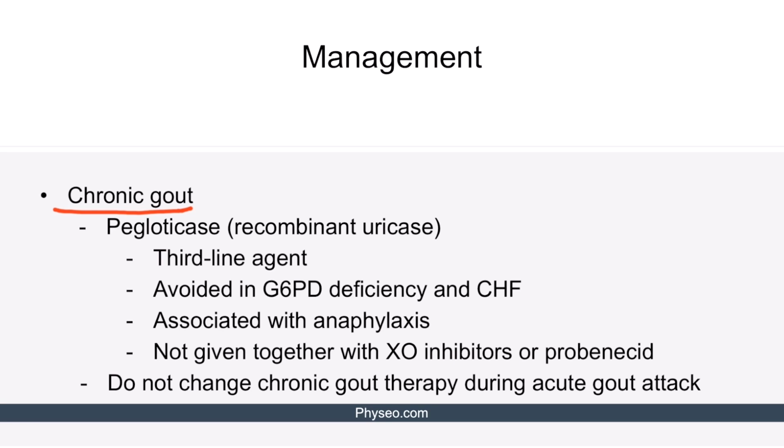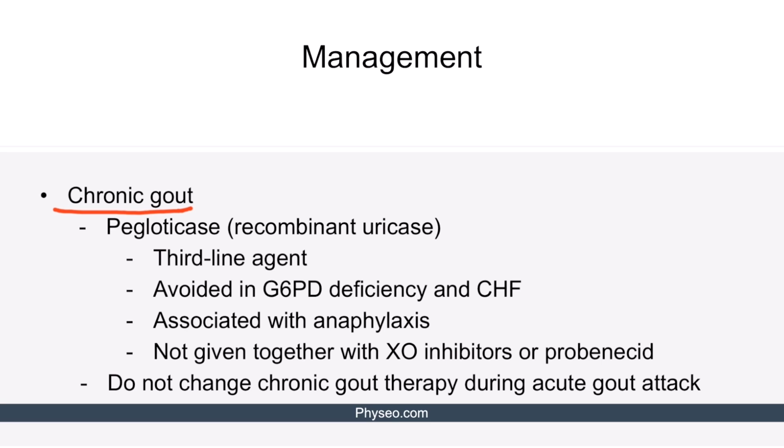Patients with G6PD deficiency are particularly susceptible to free radicals, and pegloticase can precipitate acute hemolysis in these patients. This drug is also avoided in congestive heart failure because pegloticase exacerbates this condition. It is associated with anaphylaxis. Pegloticase is not given together with xanthine oxidase inhibitors or probenecid.